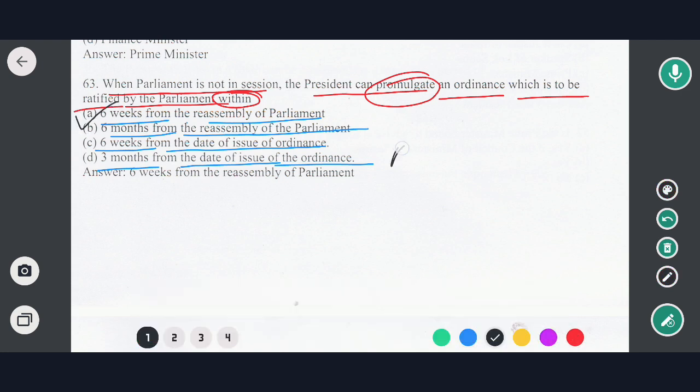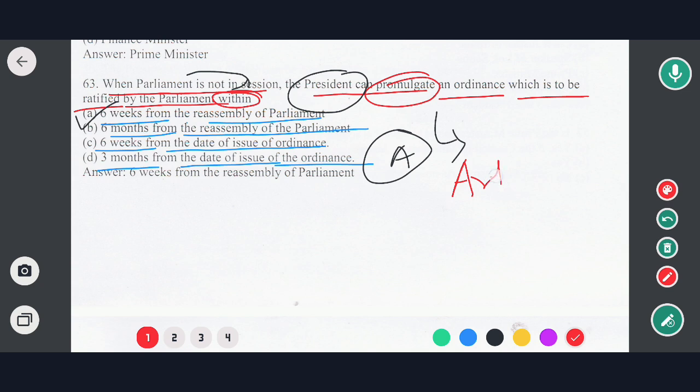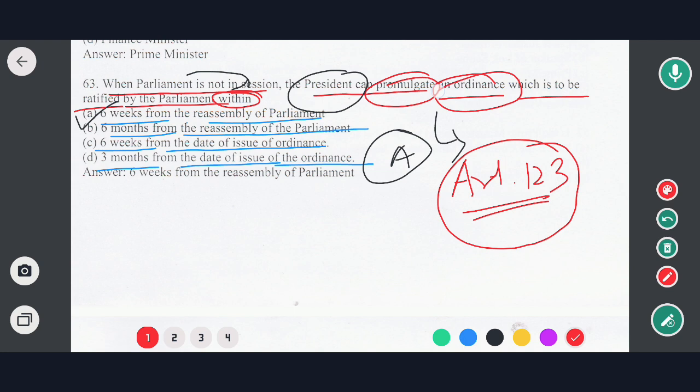Option A. That means when Parliament is not in session, the President promulgates an ordinance under which article? Under Article 123 of the Indian Constitution. So under Article 123 the President promulgates an ordinance, which is to be ratified by the Parliament within 6 weeks from the reassembly of the Parliament. So in this case option A would be the correct answer. Now moving to the next question.